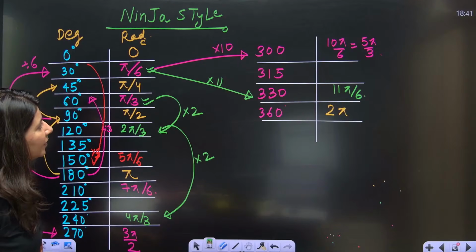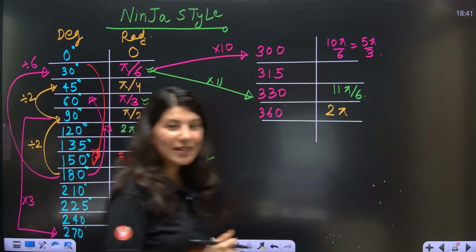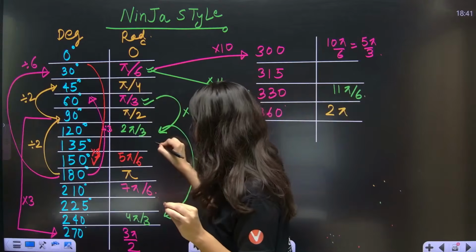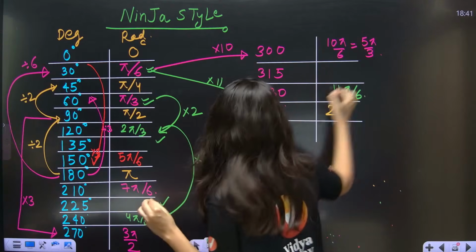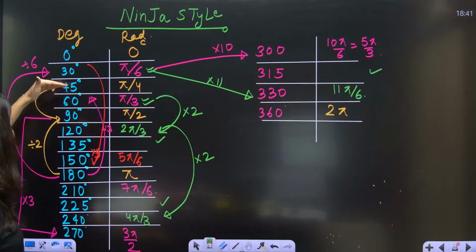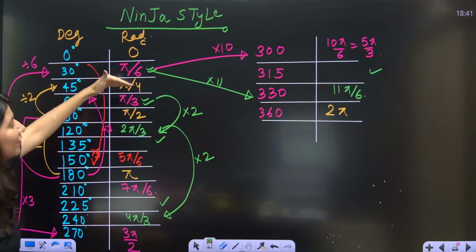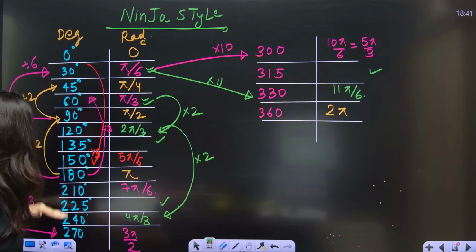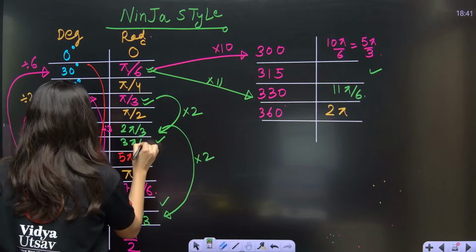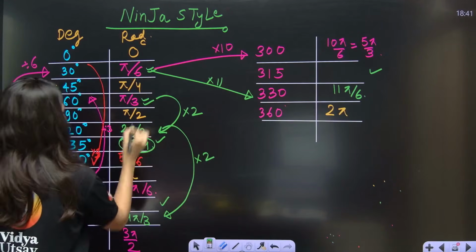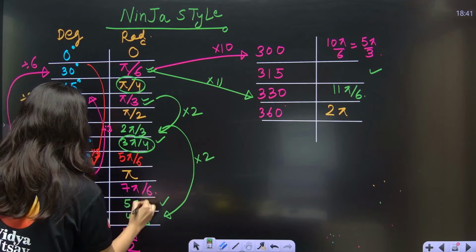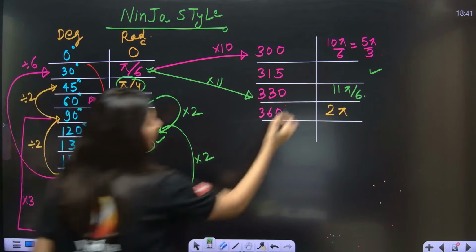Okay, everybody. Now I think you must be aware that few things are remaining, which are 135, 225 and 315. Very easy. See, this is 45°, so pi by 4. Then 135° is 3 pi by 4. Pi by 4, then 3 pi by 4, then 5 pi by 4, then 7 pi by 4.